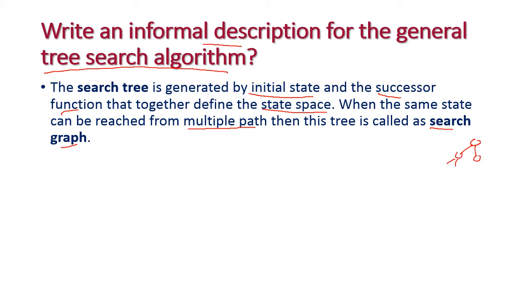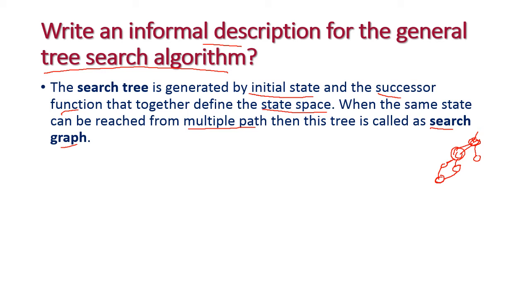Okay. So, this is our initial state. From the initial state we are going to apply this successor function. So after the successor function we will get the next state. We will get the next state. Okay. If we perform all these things repeatedly, sometimes it is possible to get a loop. Okay.